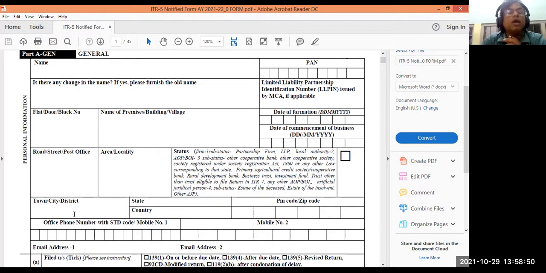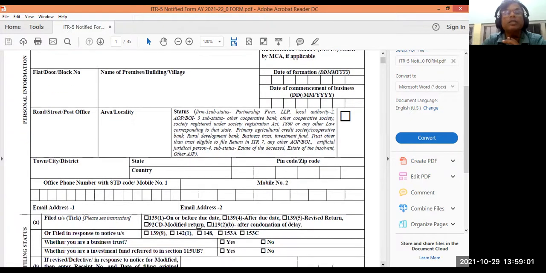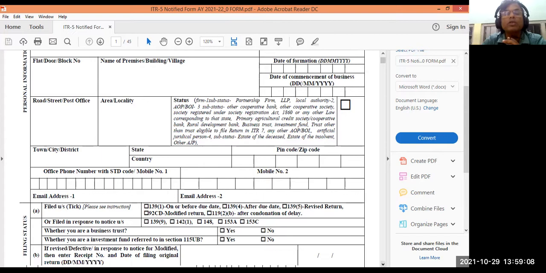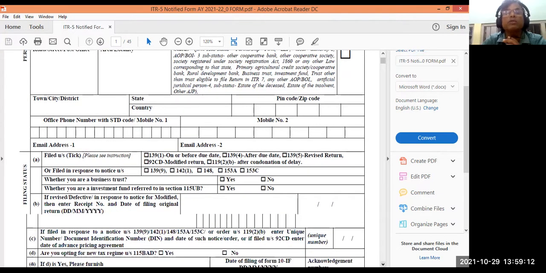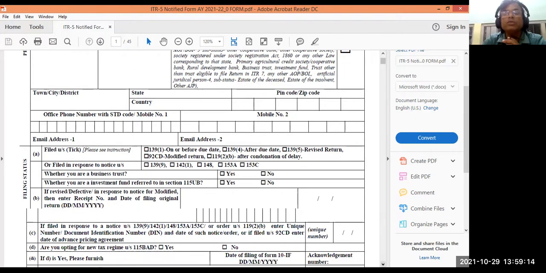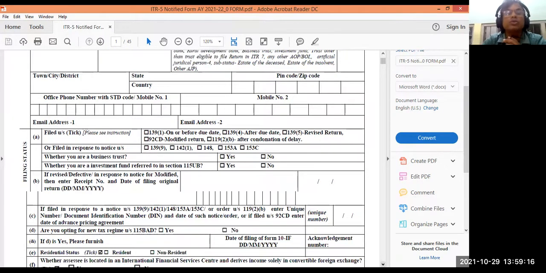See, town, city, state, country, PIN number, mobile number, office phone number, all these details will be asked. You'll be filling in these things. Then email address. There may be more than one email address. You can also download and see. I'll be showing you certain portions only, not all, because it will take a lot of time. So the important portion I'm going to show you here.